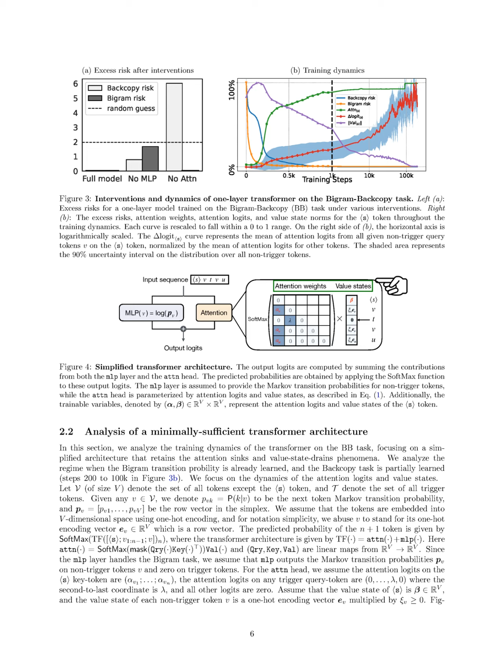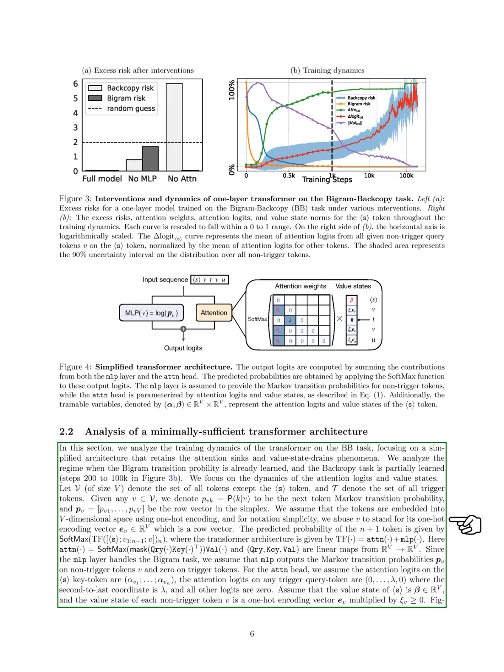We define a set of tokens, excluding the special token S, and denote trigger tokens as a separate set. For any token in our defined set, we represent the next token's transition probability as a vector. We assume that tokens are represented in a high-dimensional space using one-hot encoding, simplifying our notation by treating tokens as their corresponding one-hot vectors. The predicted probability for the next token is calculated using a softmax function applied to the output of our transformer architecture, which consists of an attention mechanism and a multi-layer perceptron, MLP.